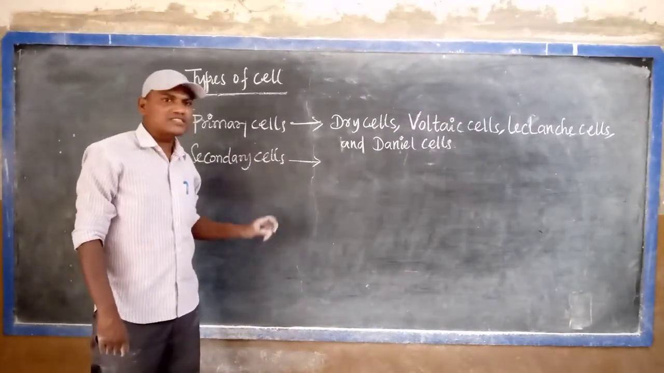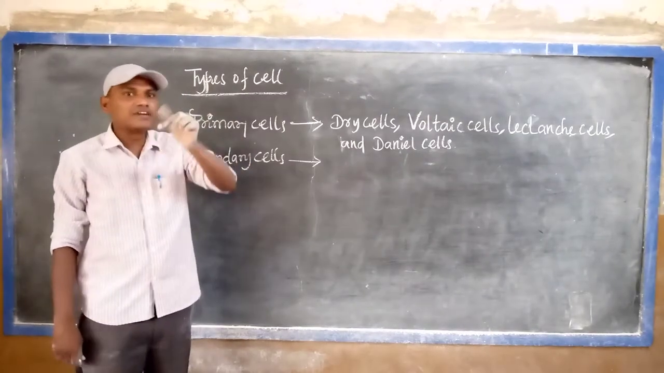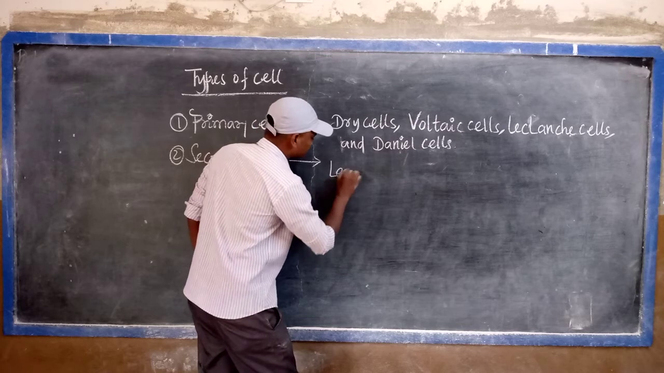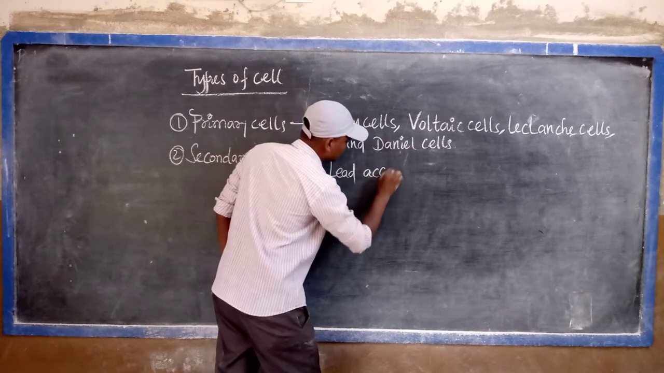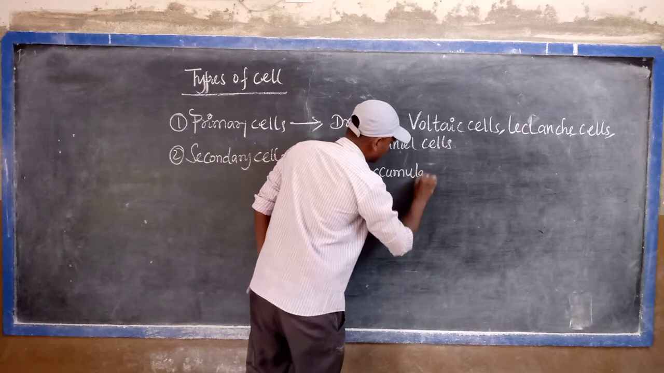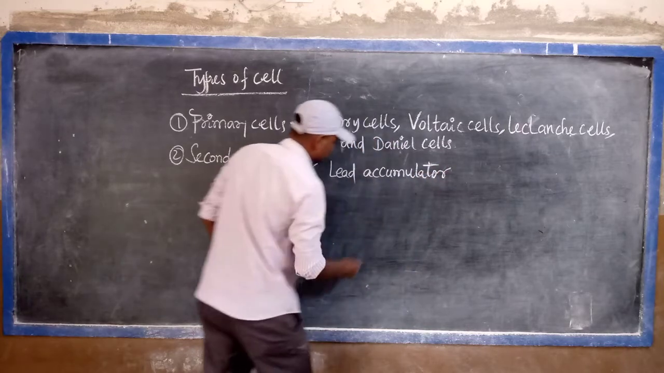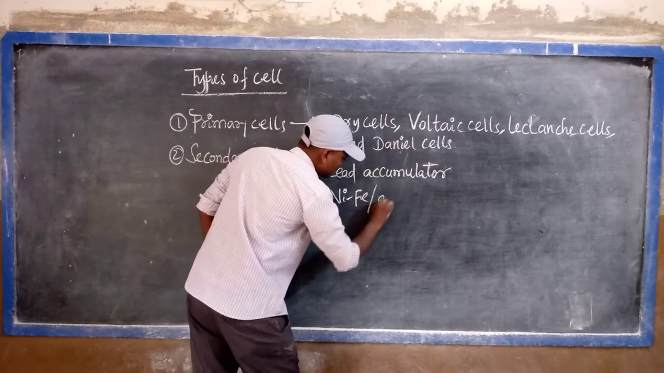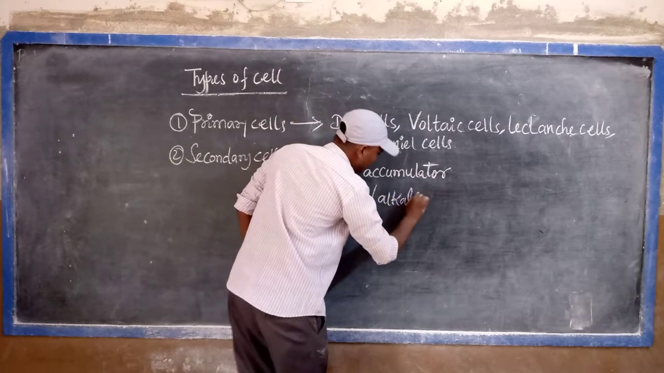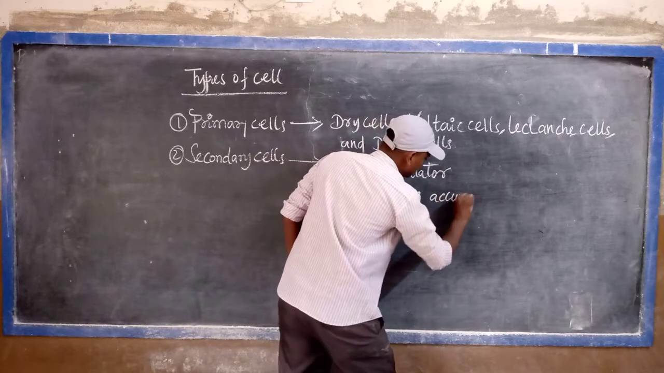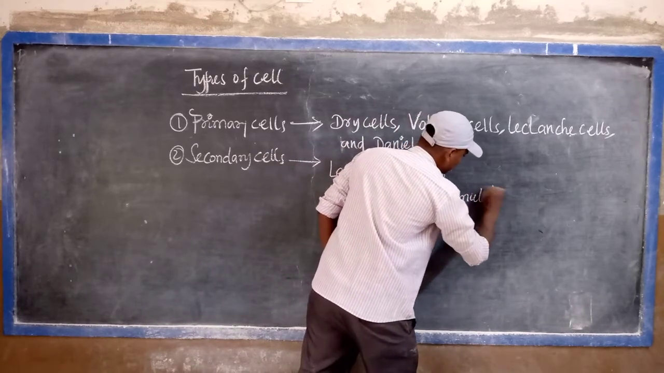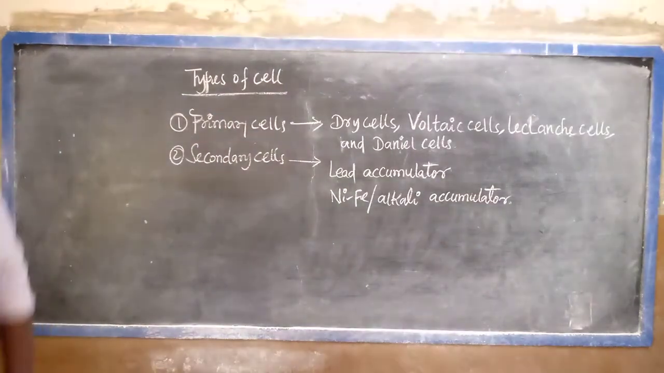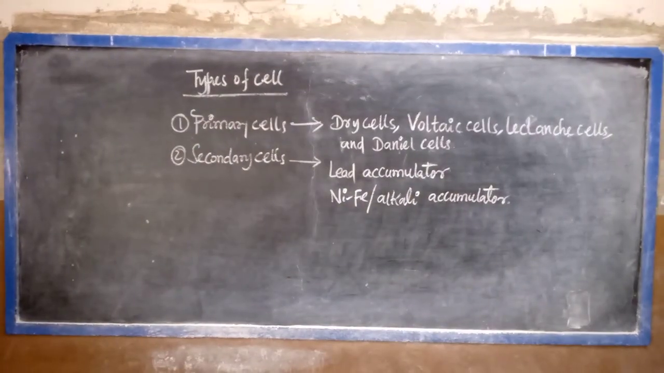In secondary cells, the chemical reaction is reversible. The best examples are the lead accumulator and the nickel iron or alkali accumulator. These two are the best examples of which cells? Secondary cells. So listen very carefully.